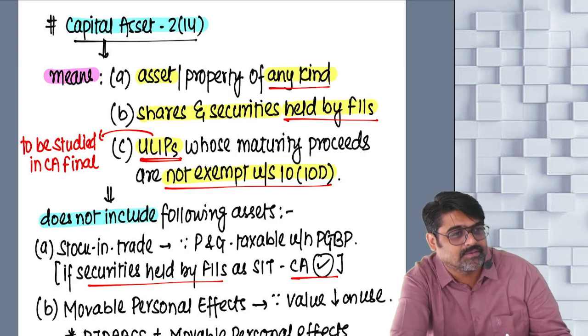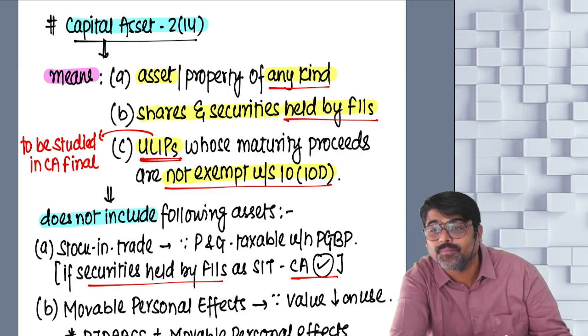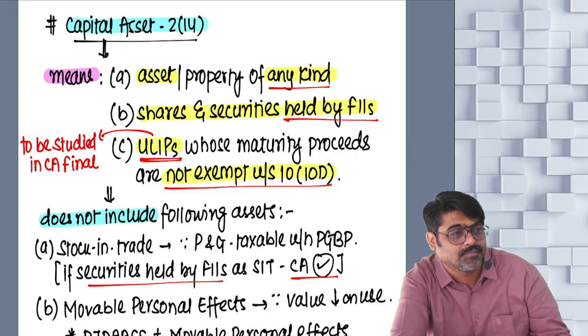Tell me fast. Who? What is foreign institutional investor?